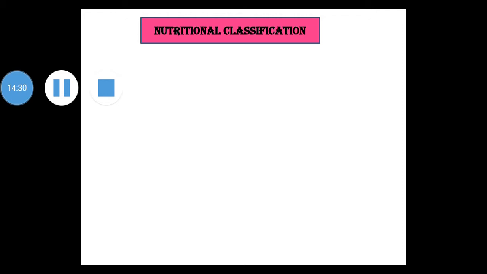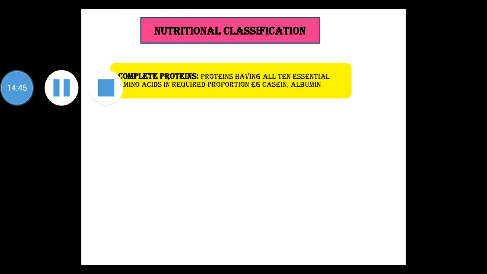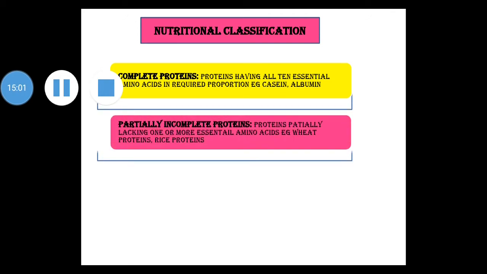Based on the composition of these essential amino acids, proteins are again classified into 3 categories. We will see one by one. First is complete proteins. Proteins having all 10 essential amino acids in required proportion are called complete proteins. Example is casein of milk, albumin of egg. Next is partially complete proteins.